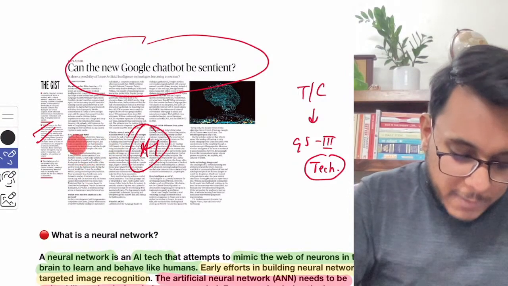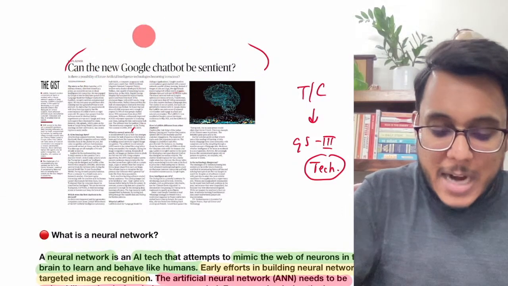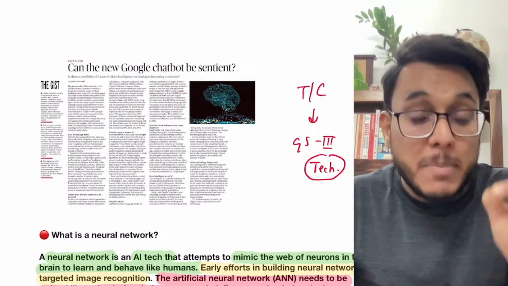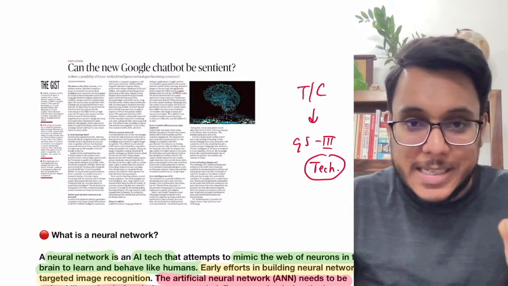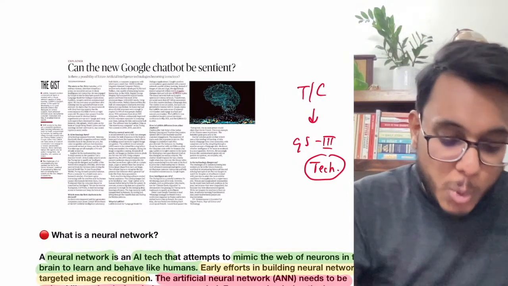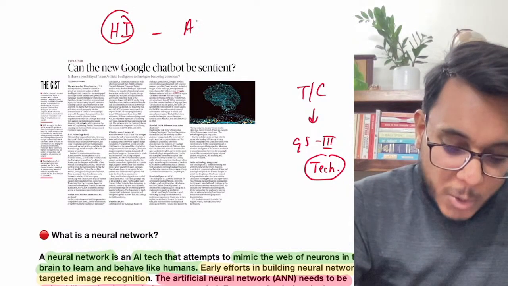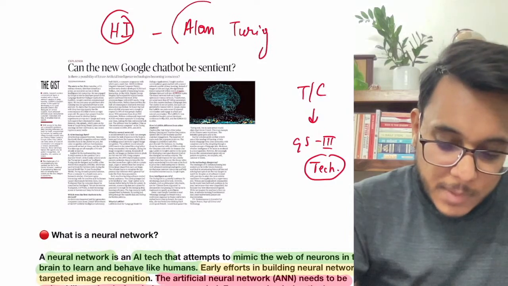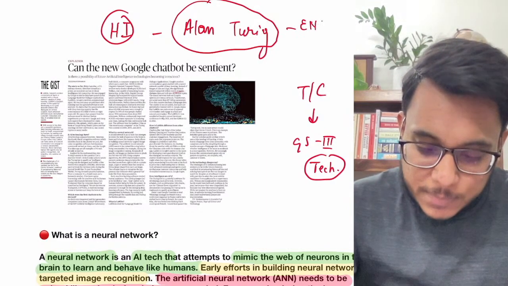Now guys, first of all, when we talk about artificial intelligence, what is artificial intelligence? Artificial intelligence means the capability of machines to mimic human intelligence. Again, I'll say artificial intelligence is the capability of machines to mimic human intelligence. Now guys, Alan Turing, he was the one who designed Enigma.